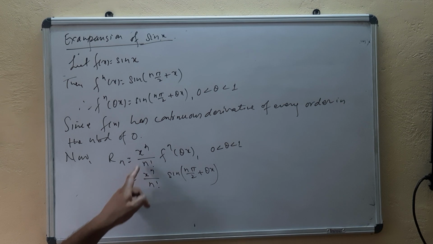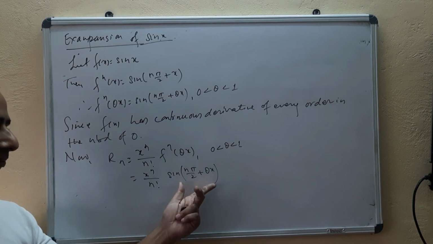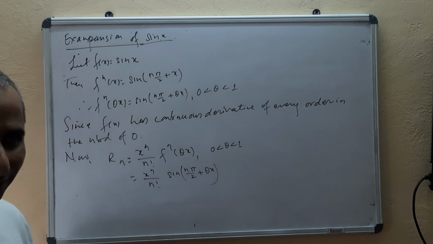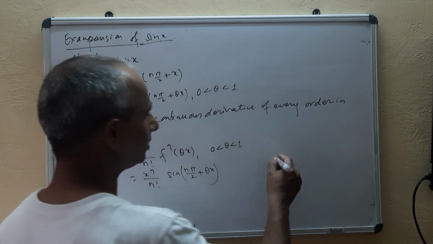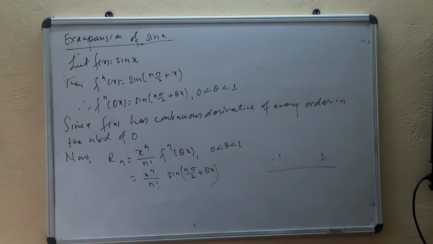And x^n upon n factorial tends to 0 as n tends to infinity, already we told that, isn't it? And here it's very clear that the function sine is always bounded. Its value lies between -1 and 1, you know that. Function cos is also the same, bounded between -1 and +1.